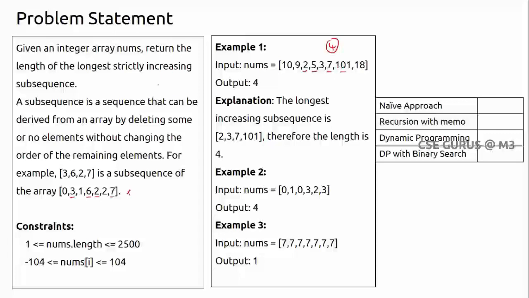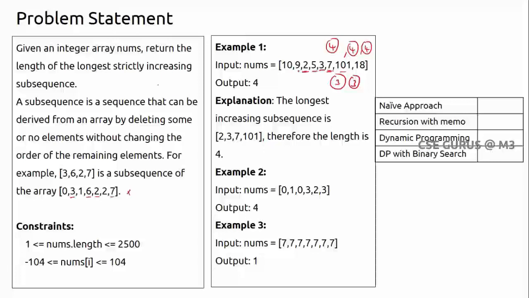I may have another subsequence also, 2, 3, 7, 101, again with 4 elements. And 2, 3, 7 and 18, one more increasing subsequence. I may have 3, 7, 101, which is also a subsequence of length 3. I can take 3, 7 and 18, one more subsequence.